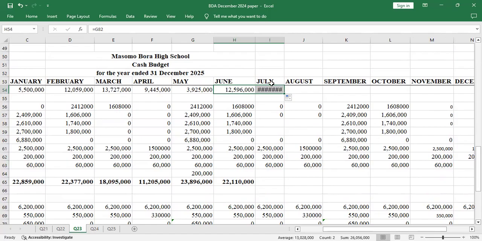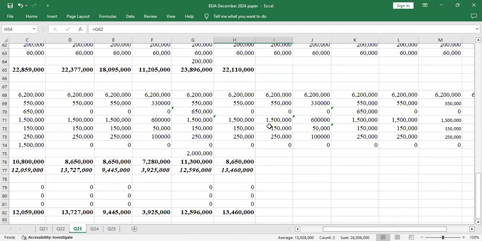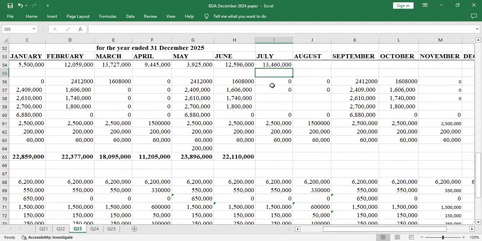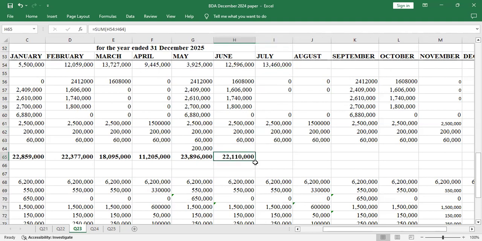So that 13,460 is what you just come here and drag. Yeah, it will just appear up there automatically. So because we have adjusted everything. July, there was nothing in July. So just come and drag, come to the total and drag once you get the end balance.